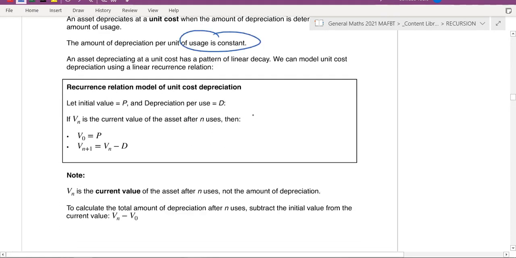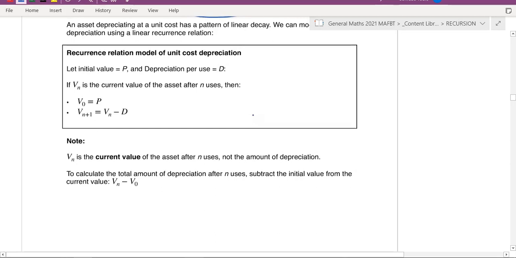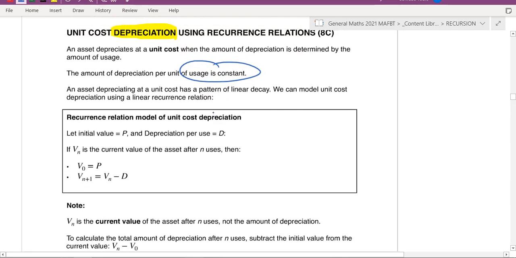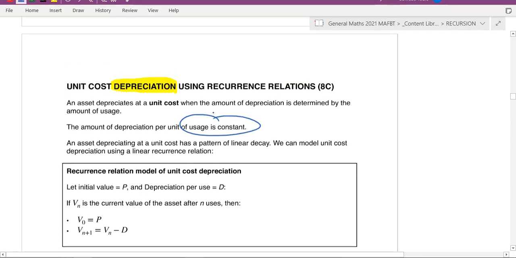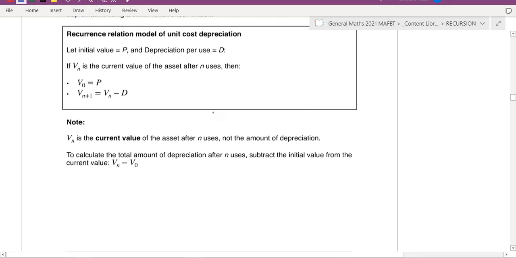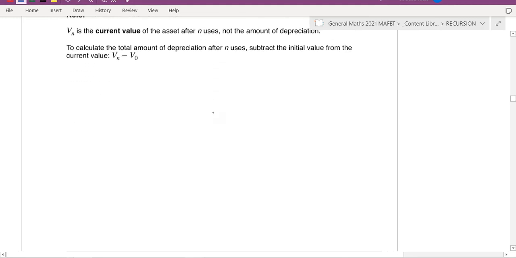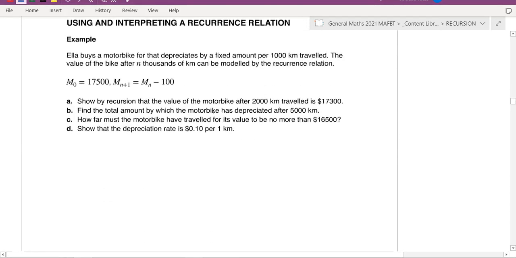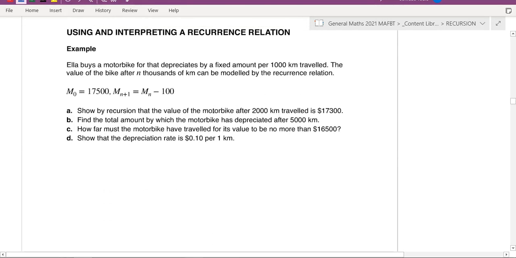So it's very similar to the previous questions. It's just that now you got to understand that the amount it depreciates by depends on how many times a certain thing occurs. Like again, if you have a car, the amount of kilometers determines how much it goes down by. Or if you bought an iPad, maybe the number of hours determines how much it will cost.